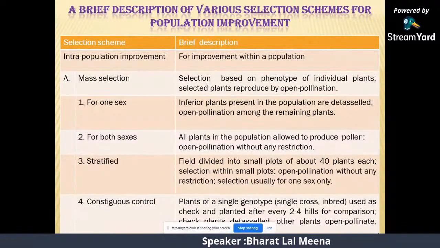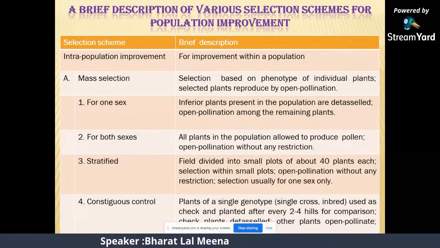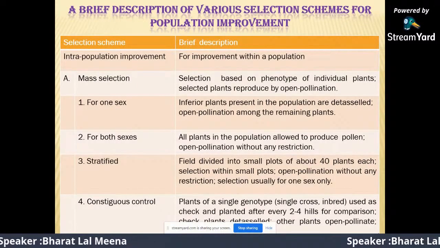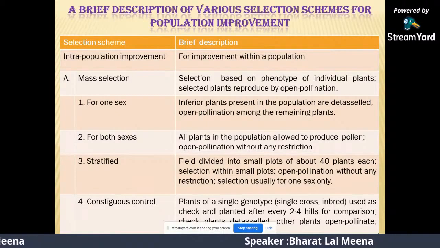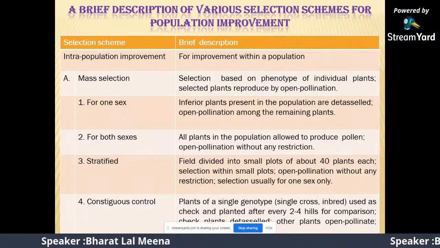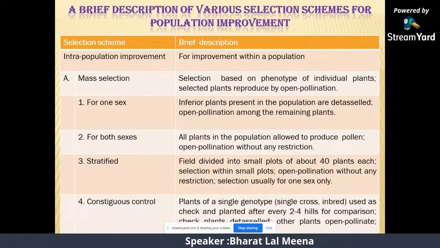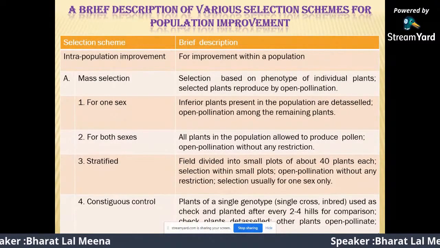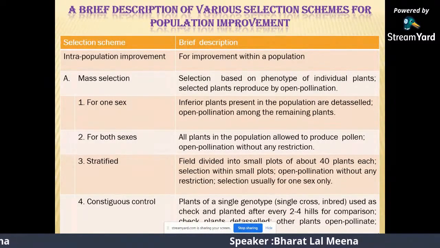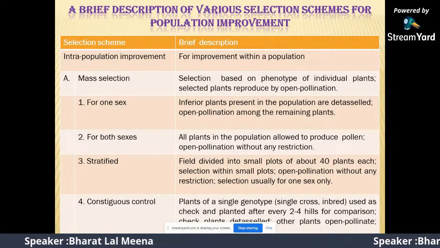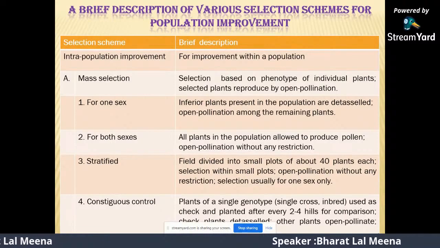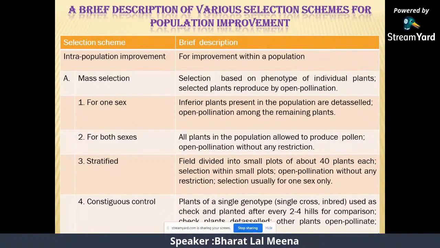A brief description of the various schemes applied for population improvement. Intra-population improvement, within a population, is done through mass selection. In mass selection, plants are selected based on the phenotype of individual plants, and selected plants are reproduced by open pollination. In one modification, for one sex, inferior plants present in the population are detasseled, with open pollination among the remaining plants. For both sexes, all plants in the population are allowed to produce pollen, with open pollination without any restriction.